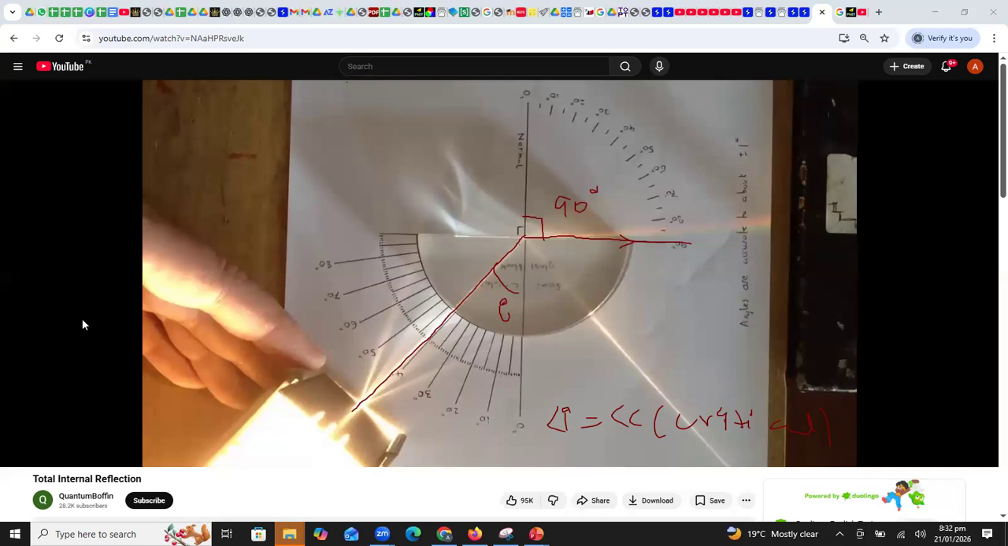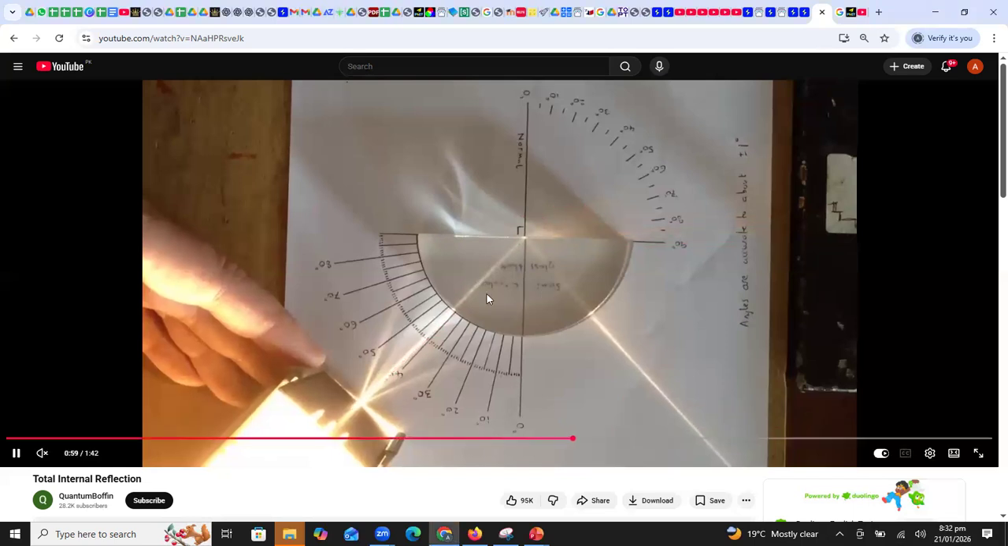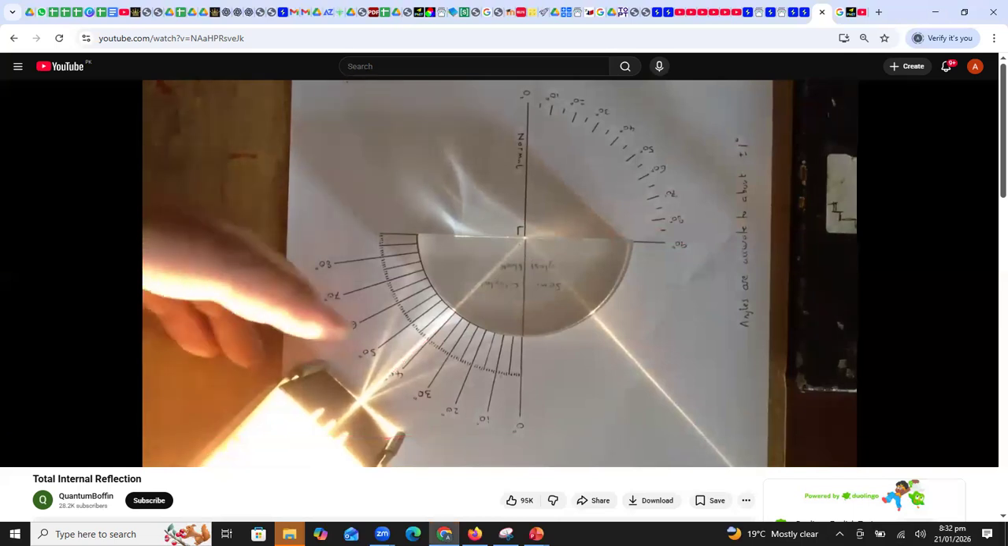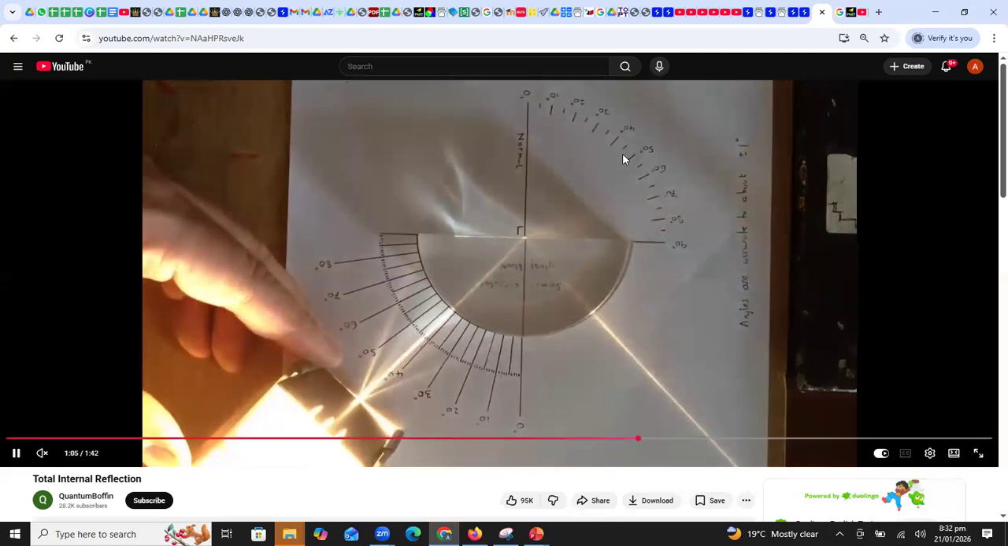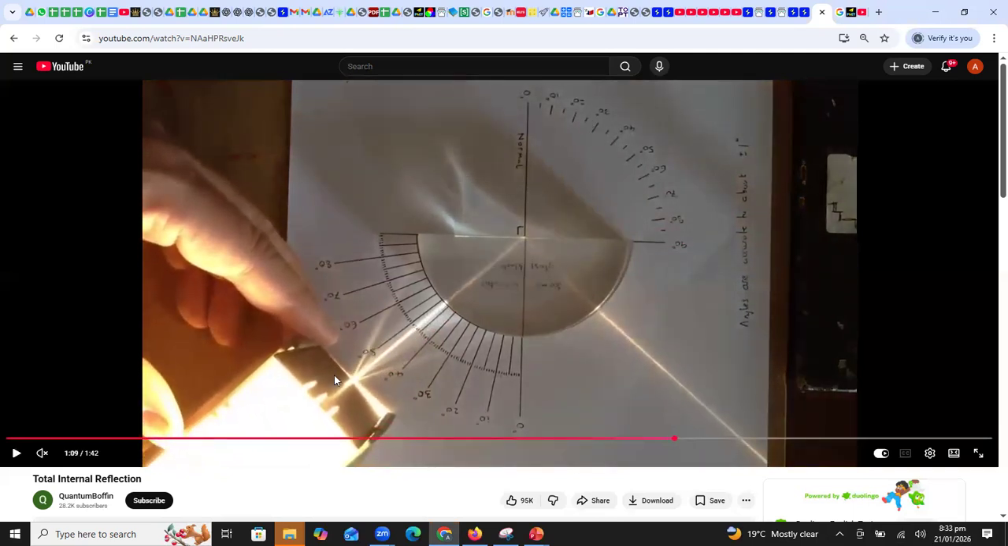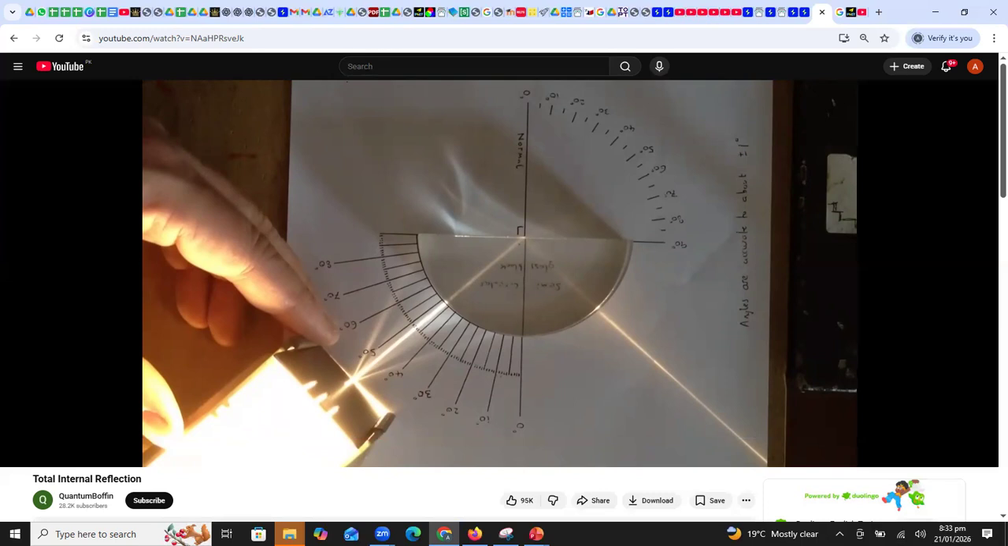Okay, so if I further increase this angle of incidence beyond the critical angle, now you can see no light is coming outside this glass block. The light is totally internally reflected. All right, the light is totally internally reflected. So this phenomenon is defined as total internal reflection.